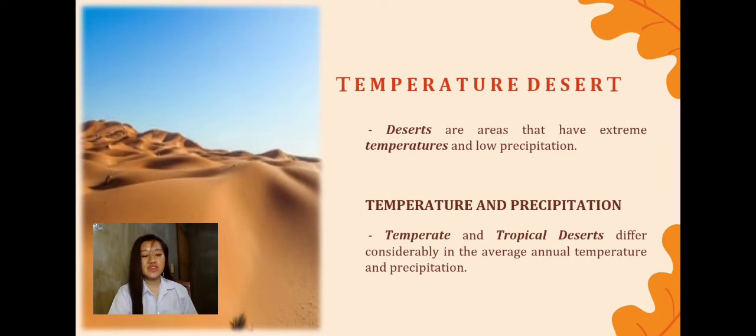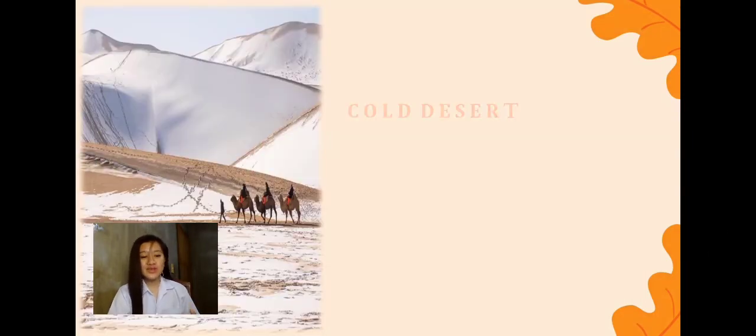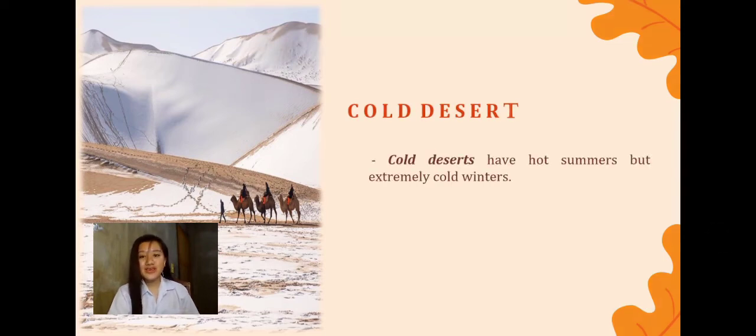So now let's proceed to the cold desert. So what is cold deserts? Cold deserts have hot summers but extremely cold winters. So the Gobi Desert in Central Asia is one of the coldest deserts in the world. So in winter, temperatures can drop up to negative 40 degrees Celsius.